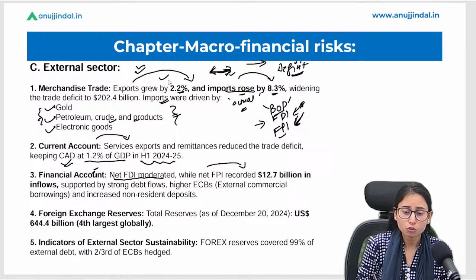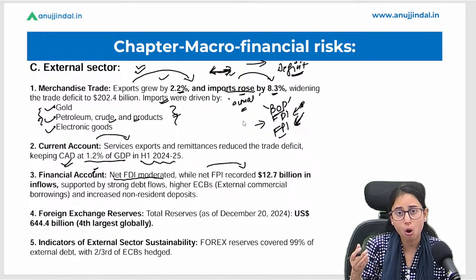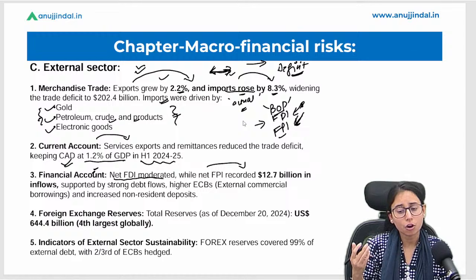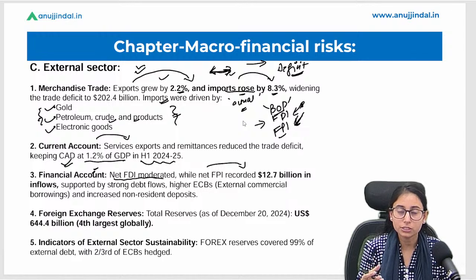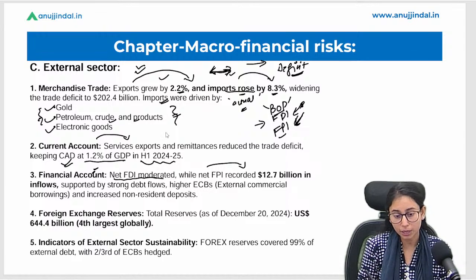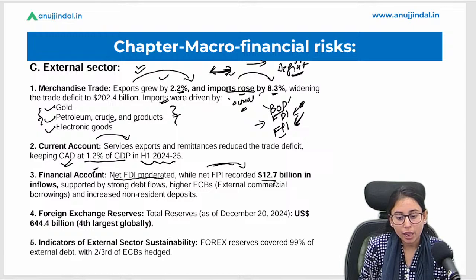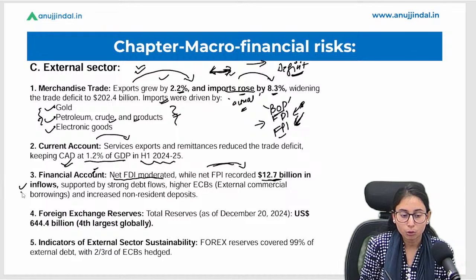Okay, so what they do is purchase shares, bonds, debentures, securities like such in the Indian market with an objective to earn quick profits, a short term investment. Okay, so these FPIs have recorded a 12.7 billion inflow, supported by strong debt flows.